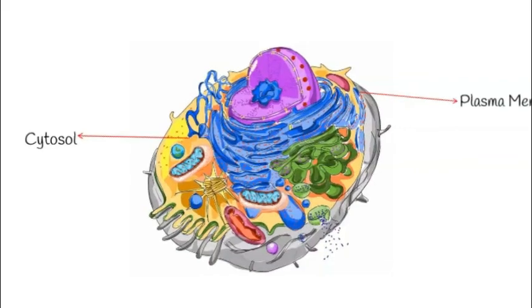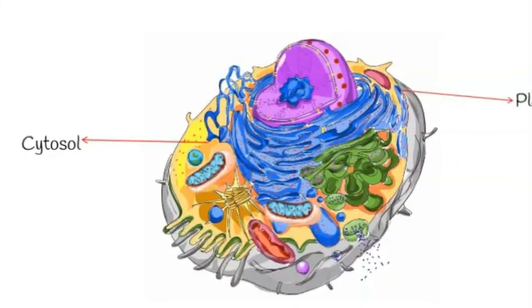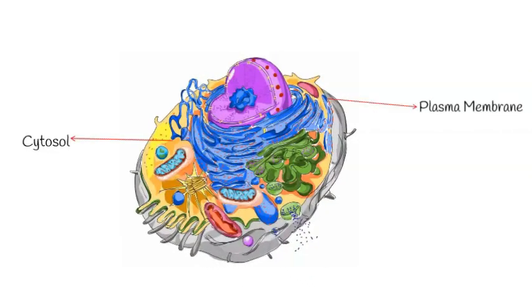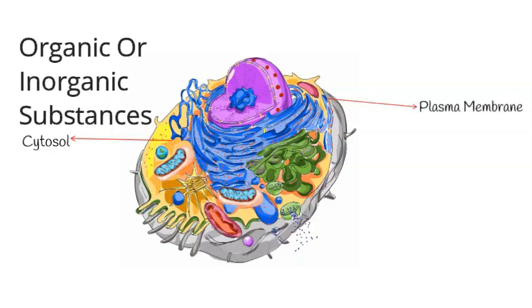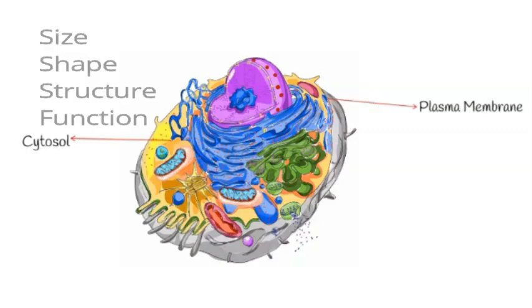Cytoplasm. The interior of a cell between the plasma membrane and the nucleus is filled with a semi-fluid material called cytoplasm. It is composed of a gel-like fluid called cytosol, which is 75 to 90% water and contains organic and inorganic substances. Organelles means little organs. They are surrounded by cytosol. Organelles are distinguished by size, shape, structure, and specific functions.